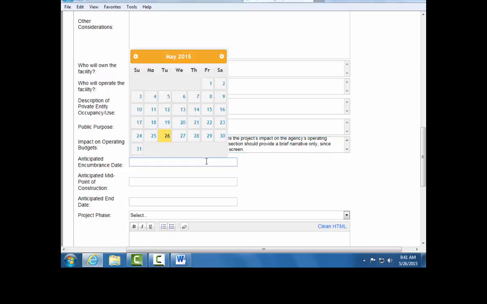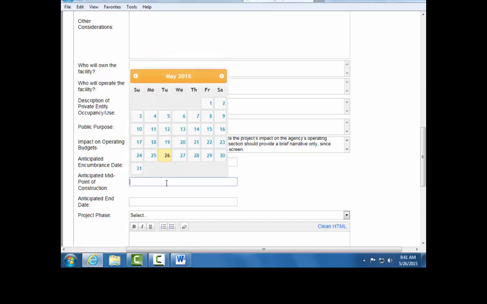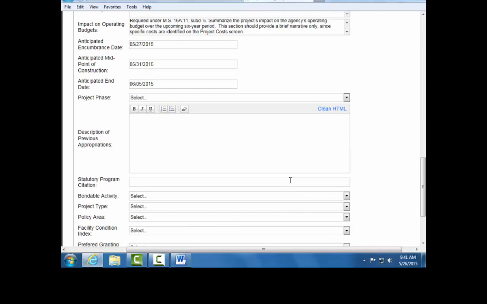Please include an anticipated encumbrance date, and for any construction projects, an anticipated midpoint of construction date. In addition, include an anticipated end date. If your project is phased, please note the phase of this request.